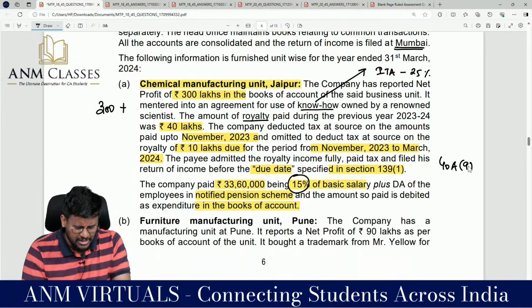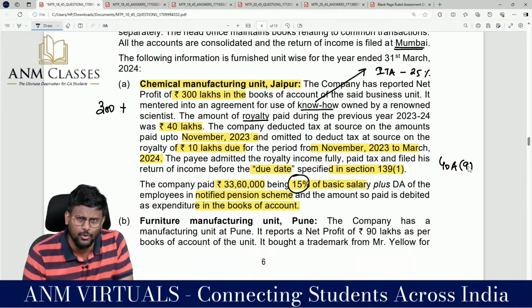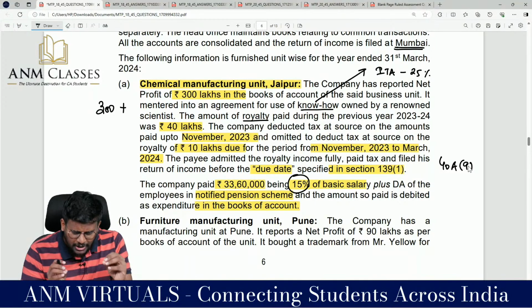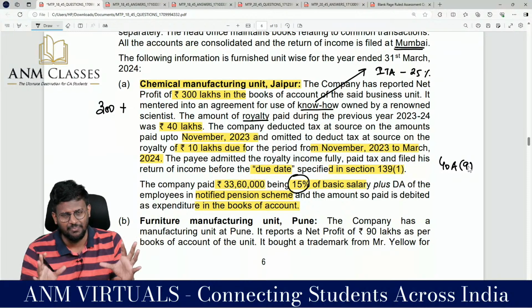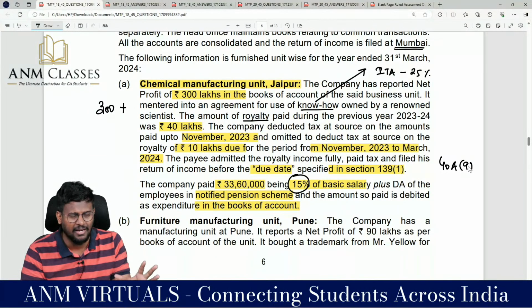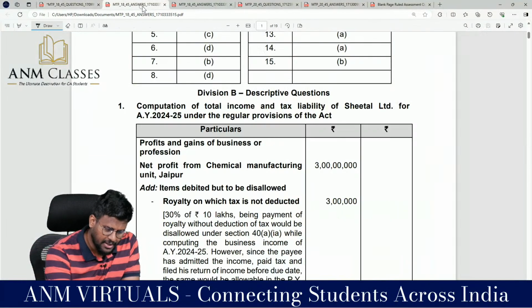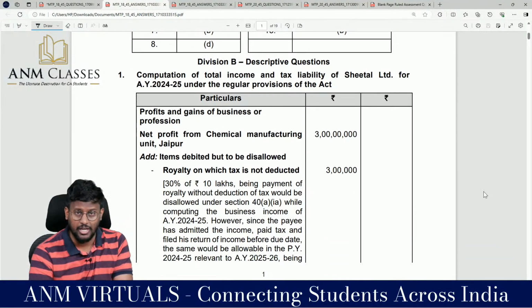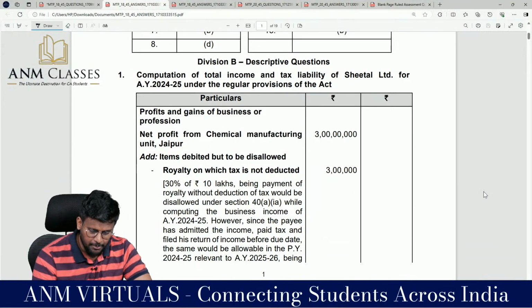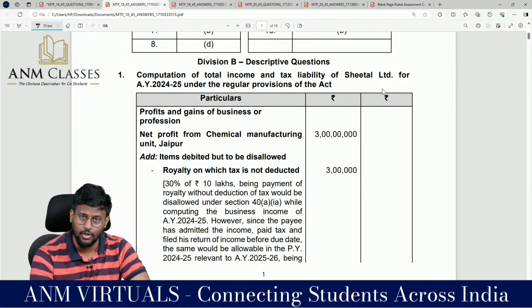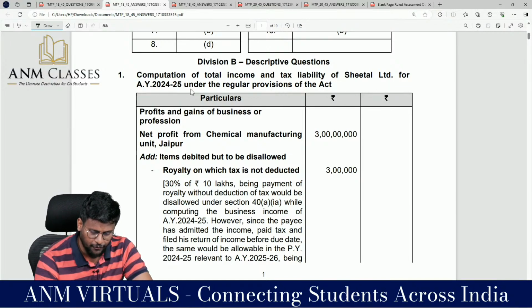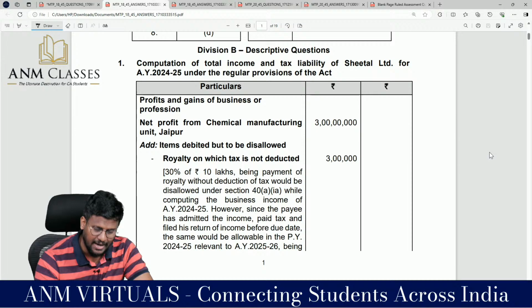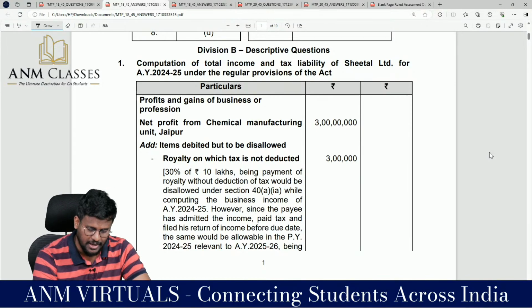So for this business unit, chemical manufacturing unit Jaipur, all the adjustments we have discussed in the class, that too in PGBP, capital gain and IFOS, a lot. My dear lovable students, I am going to go through the answer. Computation of total income and tax liability of Sheetal for assessment year 24-25 under the regular provisions of the Act. This is regular provisions of the Act.